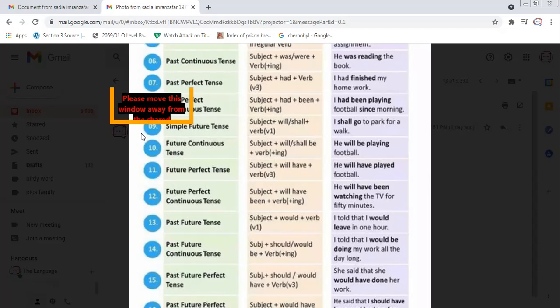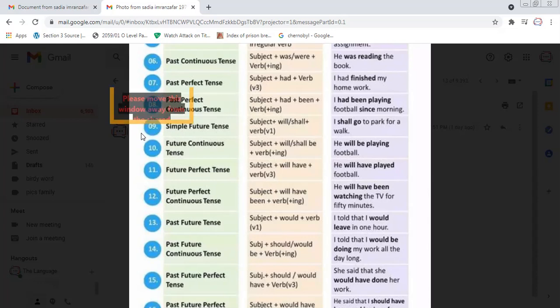He will have been watching the TV for 50 minutes. It means he has a plan of doing this for 50 minutes. He has plans of doing this in future, and he will be doing it in a perfect manner.